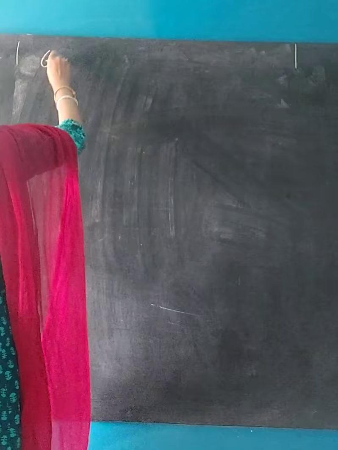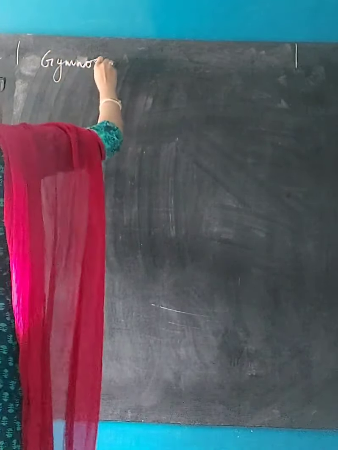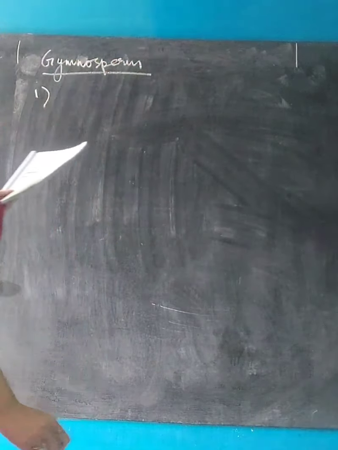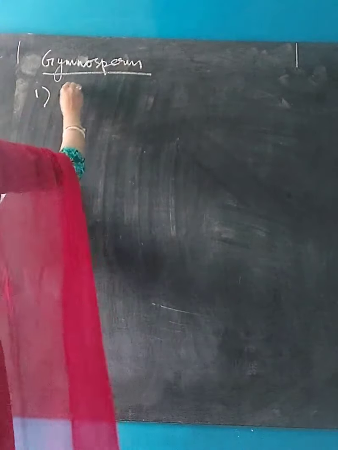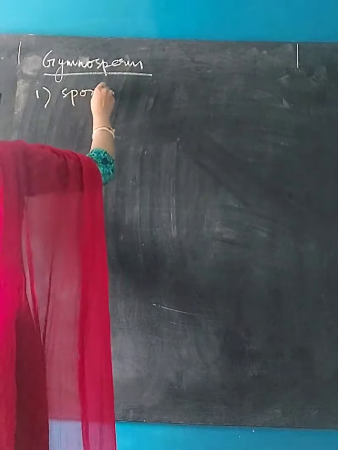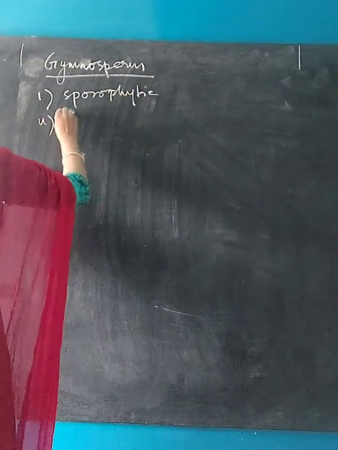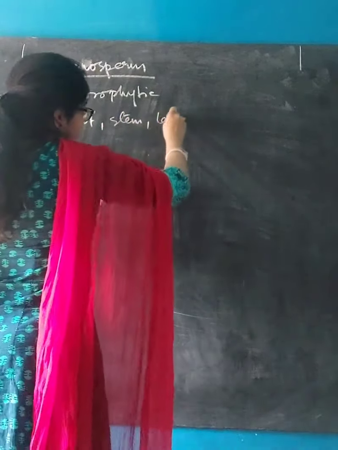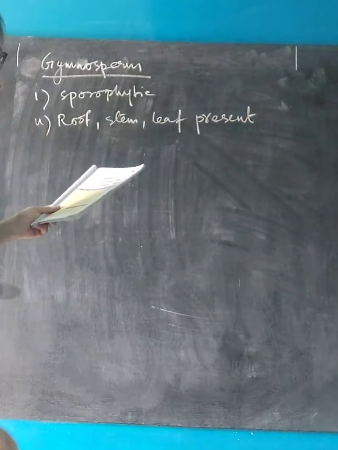Let's talk about gymnosperms. First point, main plant body is sporophytic, which is differentiated into root, stem and leaf. So sporophytic plant body, root, stem, leaf present. Seed remains naked, fruit is not formed.